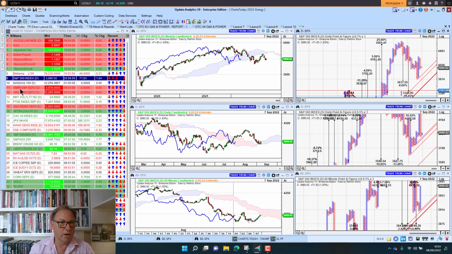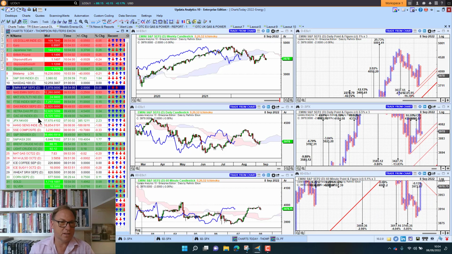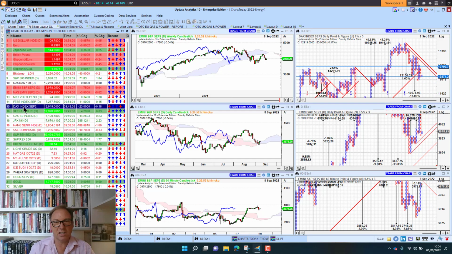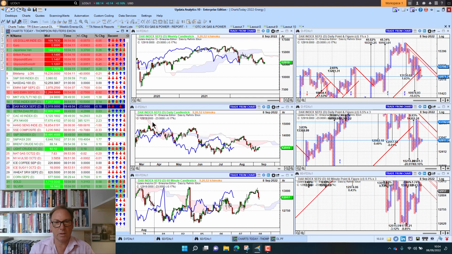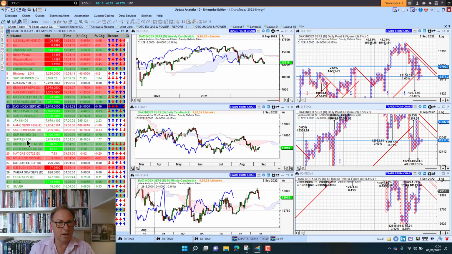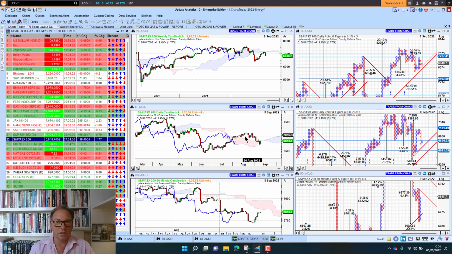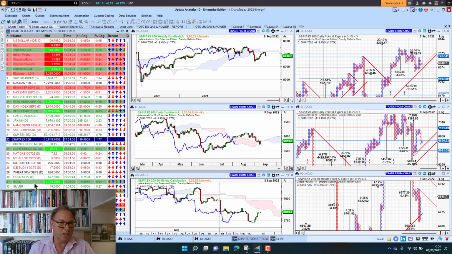The futures this morning flat. You see the S&P mini there down 0.05%, so we are flat there. And if we look at the DAX in Germany, that is still struggling. Despite that strong performance, this market is now well and truly below the cloud, and so European markets not looking as good. The Aussie market actually recovered the losses from the day before, up 1.7%, so looking a little bit better there. We'll look at the energy mix in a minute.